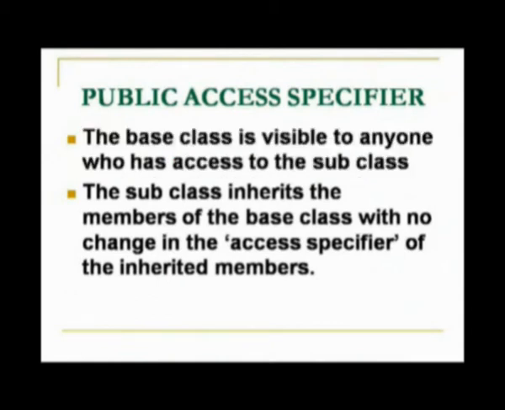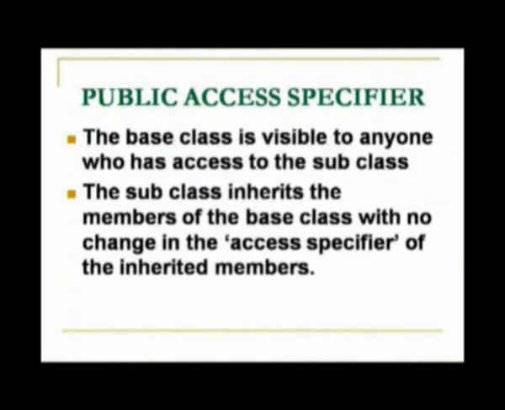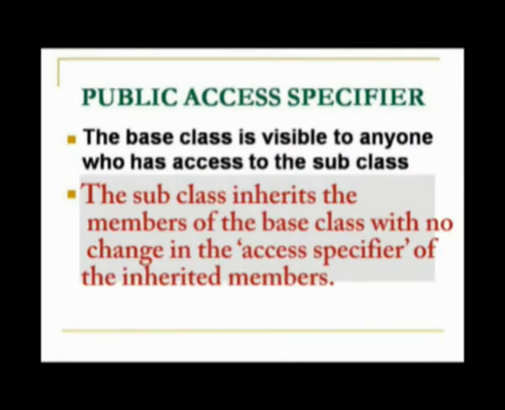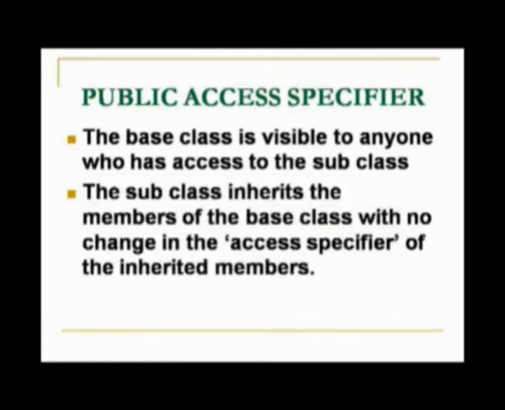The public access specifier. The base class here, when you inherit using the public derivation, is visible to anyone who has access to the subclass. Because the subclass inherits from the base class, anybody who has access to the subclass also has access to the superclass. So, everything in the superclass becomes visible to the subclass and to those who are trying to access it. The subclass inherits the members of the base class with no change in the access specifiers of the inherited members. So, what does this particular statement mean?